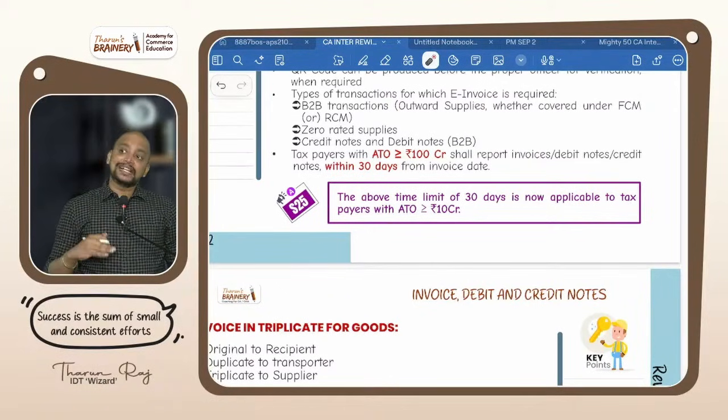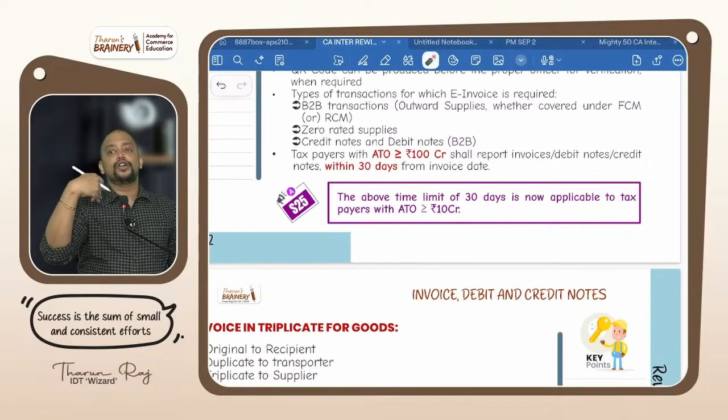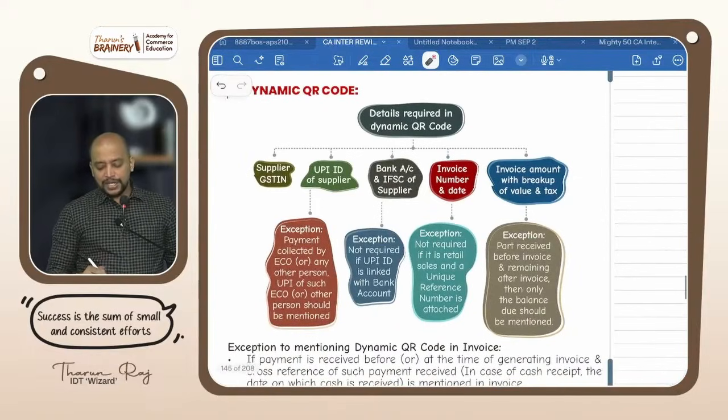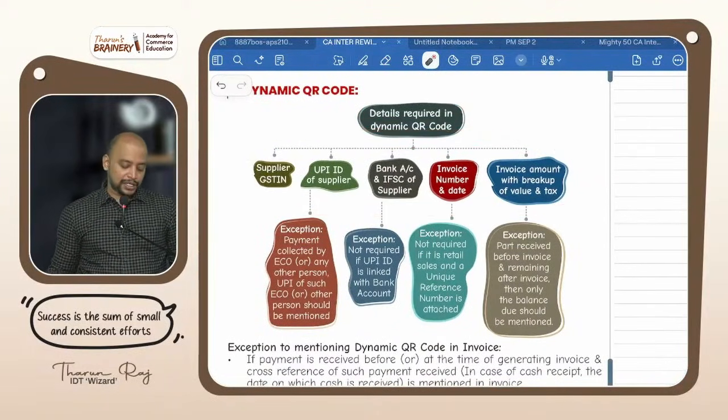Okay, sir, but if it exceeds 5 itself, E-invoice is applicable. Yes, but you don't have the time limit. Means yearly once also you upload all the invoices in the portal, no issue. Then dynamic QR code, we will enter all these details and prepare the dynamic QR code.